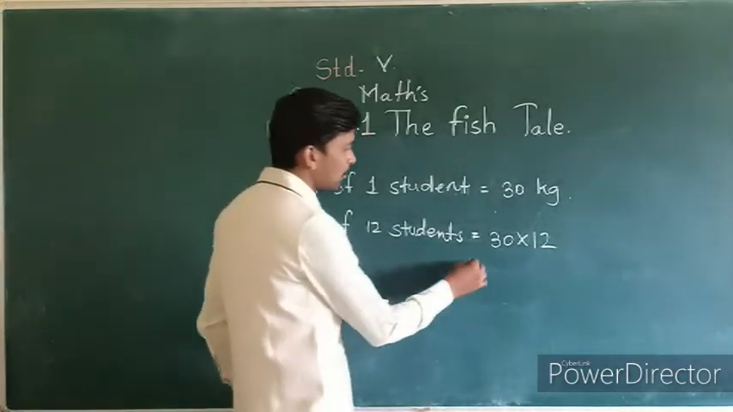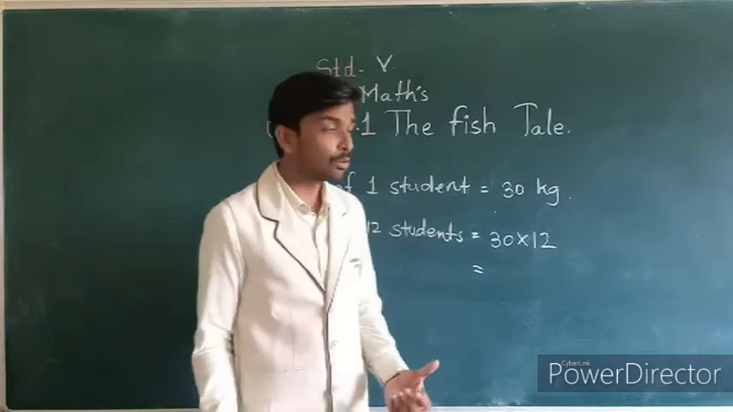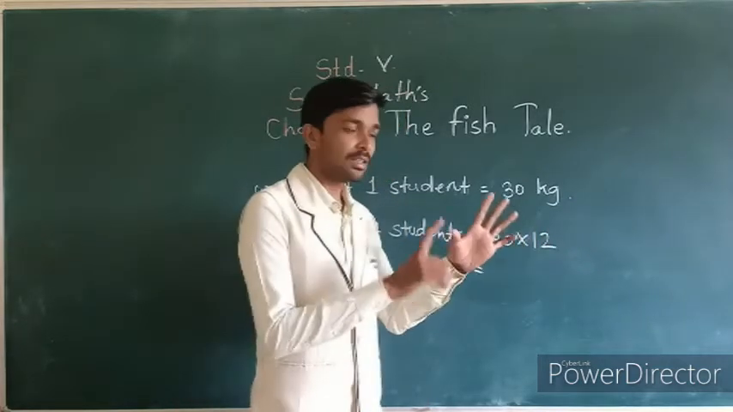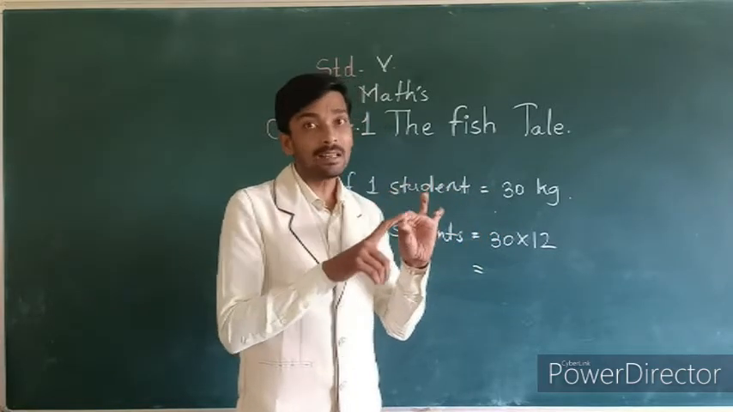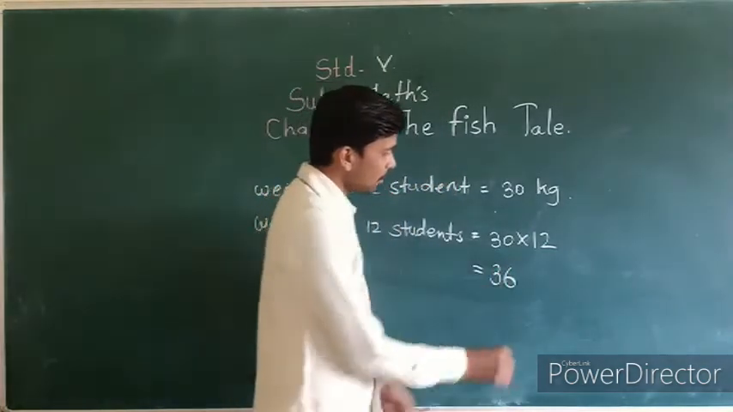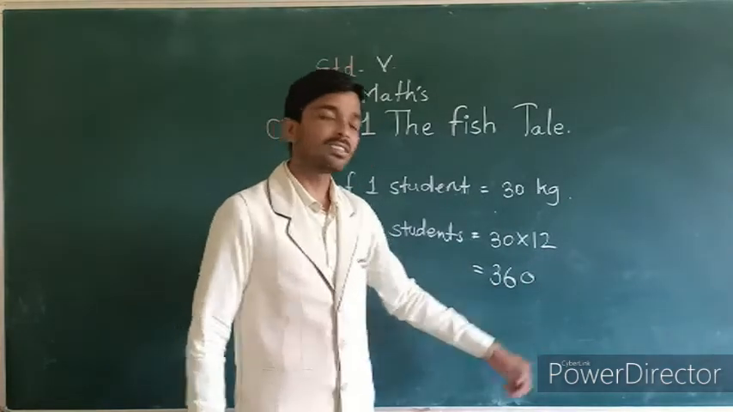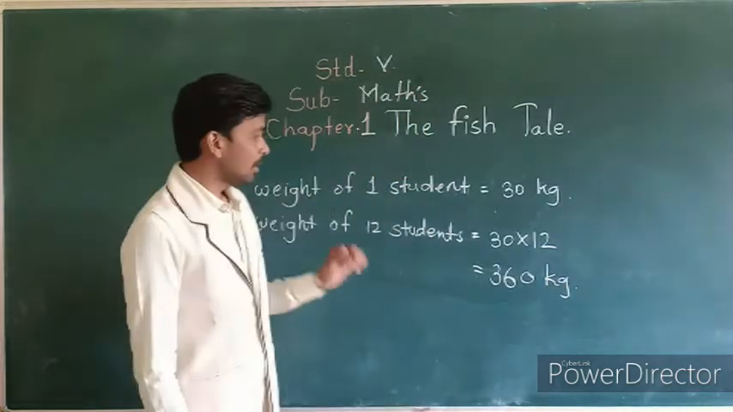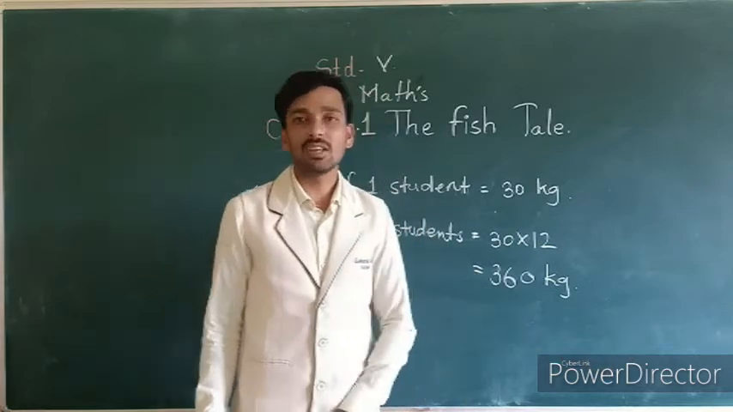Okay, how to multiply easily? See, how to multiply easily. You know the 12 table. Okay, we can say the 12 table up to 3. See, 12 ones are 12, 12 twos are 24, 12 threes are 36. So write here 36 and write this 0 here. Means your multiplication is 360 kg. Kg means kilogram. The weight of 12 students is 360 kg. Okay.